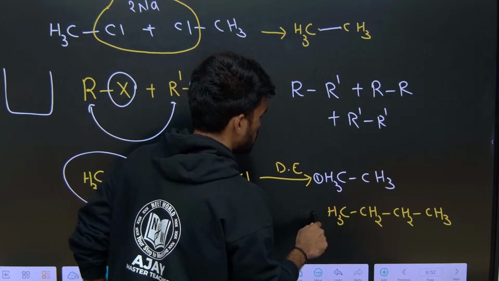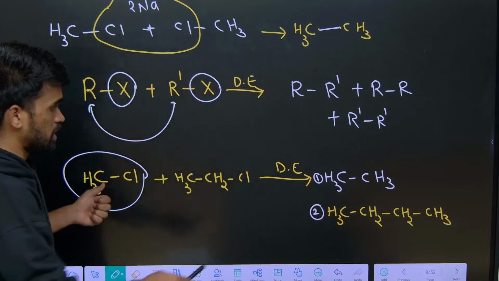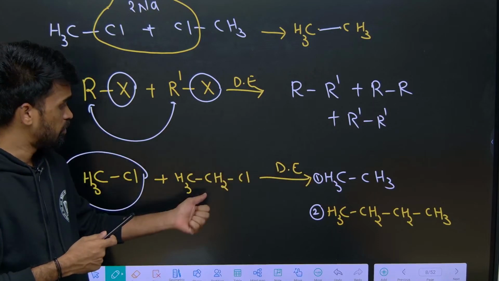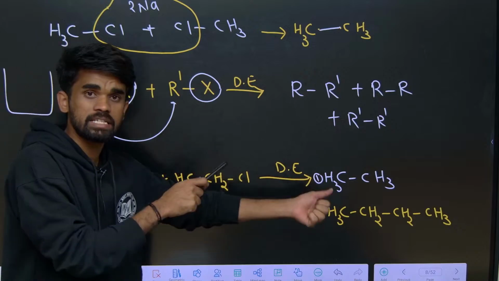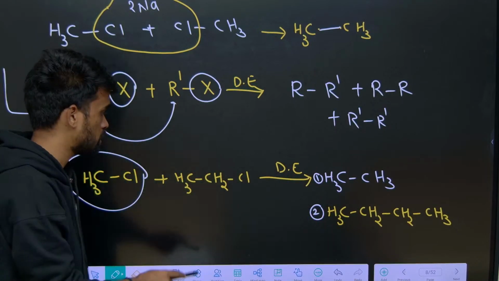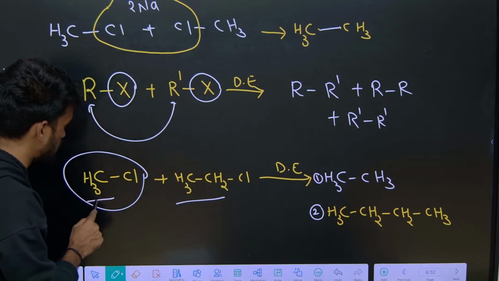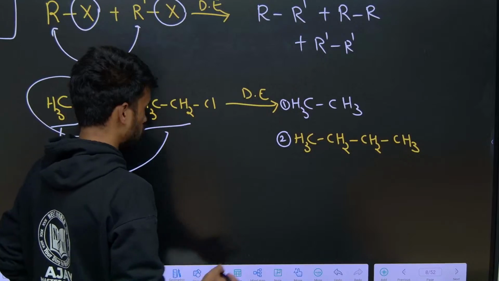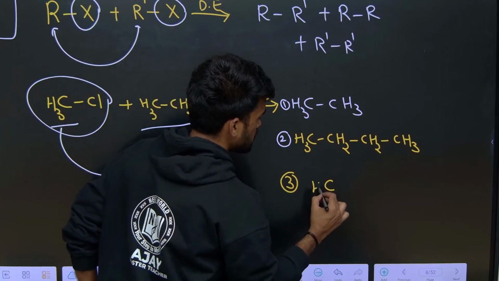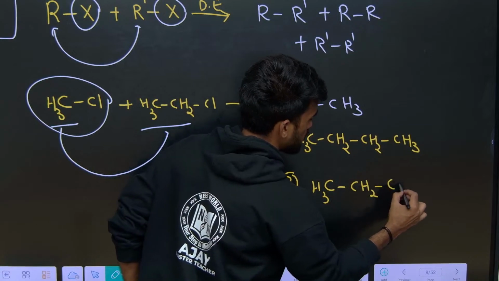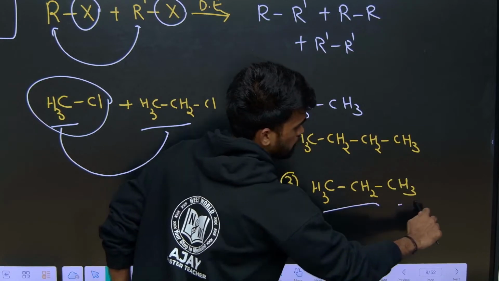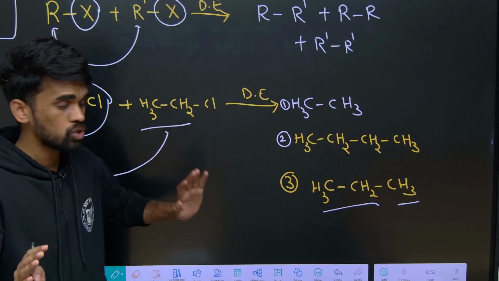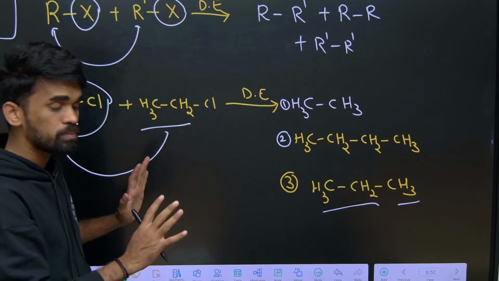This is the second product, and the first product is when methyl chloride couples with itself. Now you can take the cross coupled product, one ethyl and one methyl. When these get cross coupled, we get a third product, CH3CH2CH3. So these are the possible products you should answer while doing the question. I hope this is also clear.